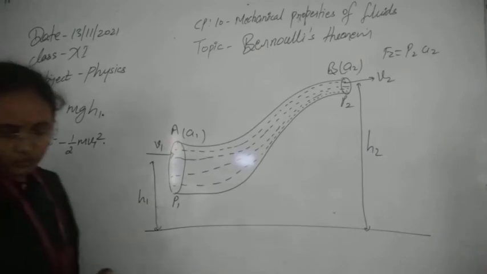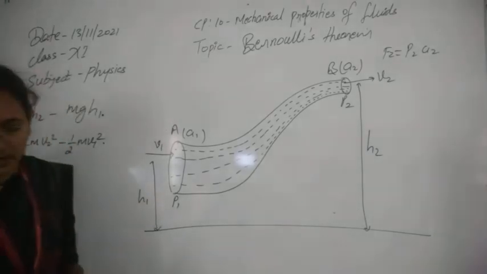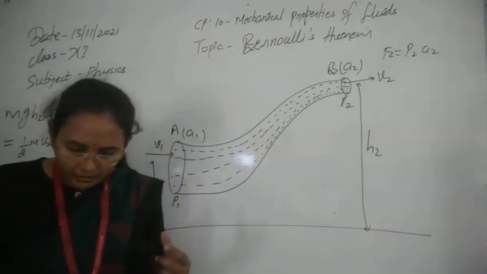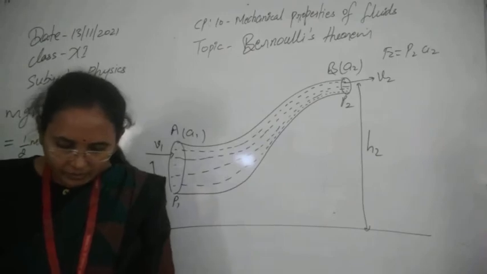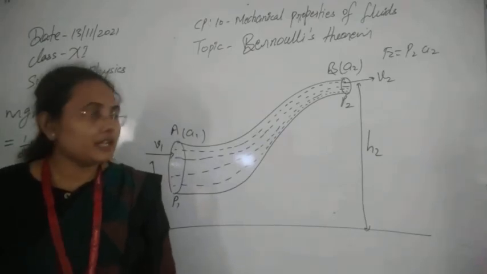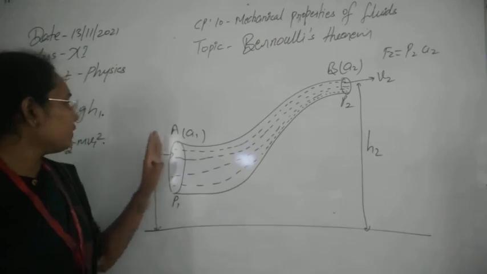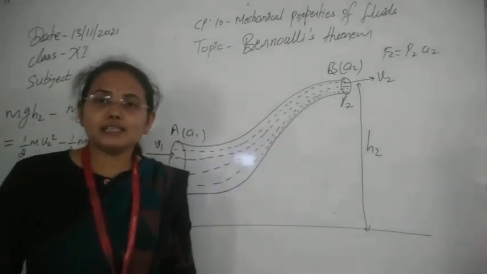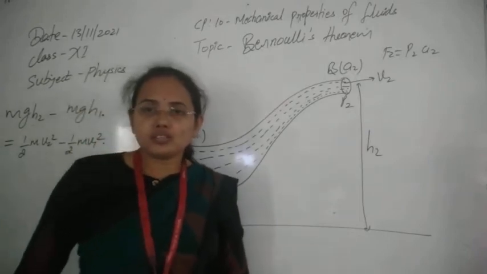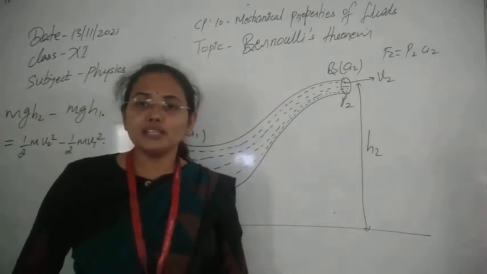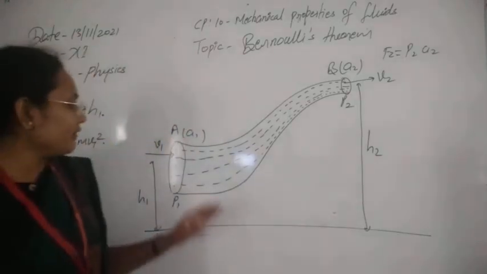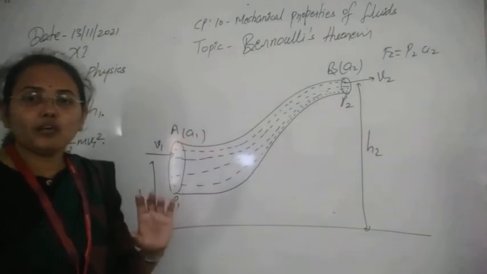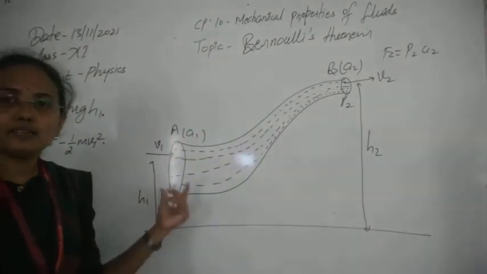Now let's see according to the work energy principle. According to the work energy principle, the work done by the liquid is the decrement in pressure energy, because pressure energy is decreasing whenever we go from A to B, but the other two energies are increasing. So if energy is conserved according to the energy conservation law, then whatever energy is decreasing from here to here should be equal to the energies that are increasing from here to